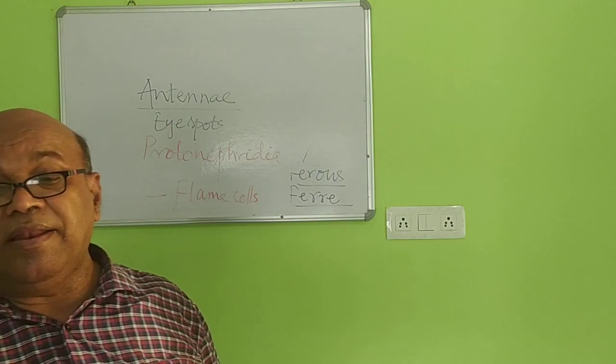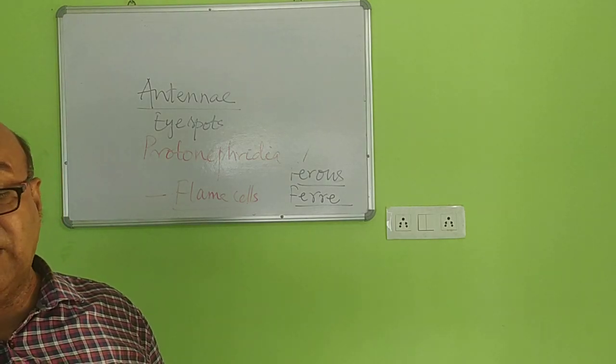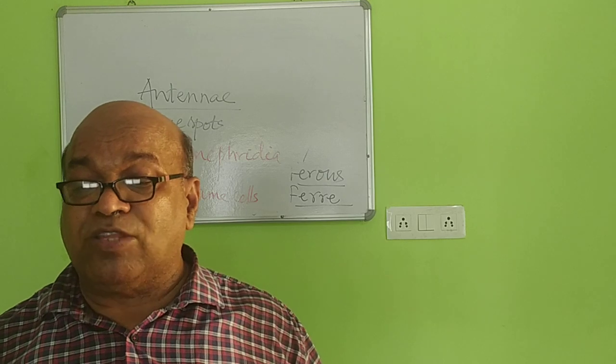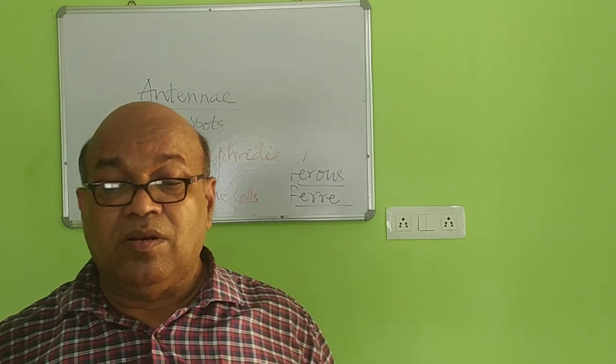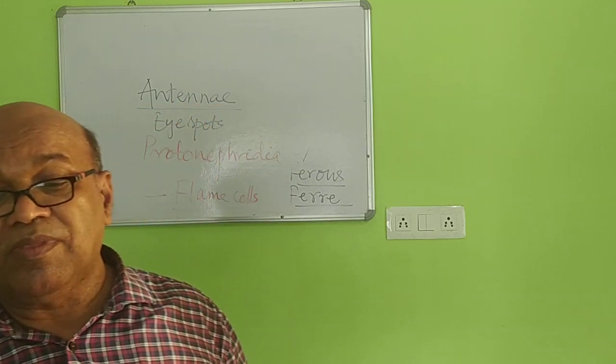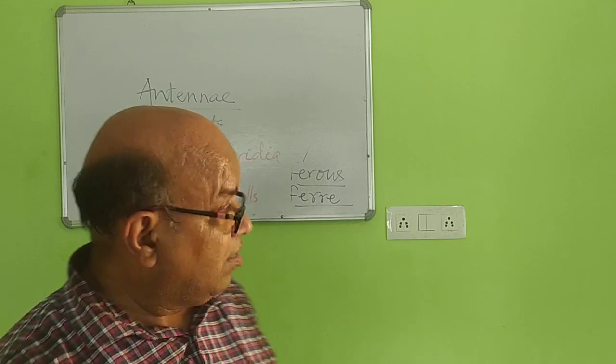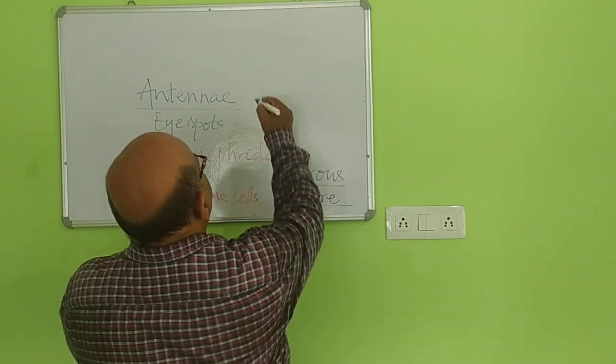Males are smaller than the females. Sexual dimorphism is well marked, and parthenogenesis is common. No larval stages, that means development is direct. And examples are known as Philodina.